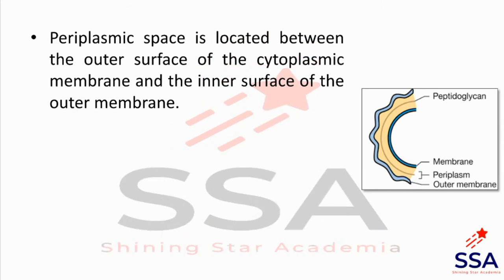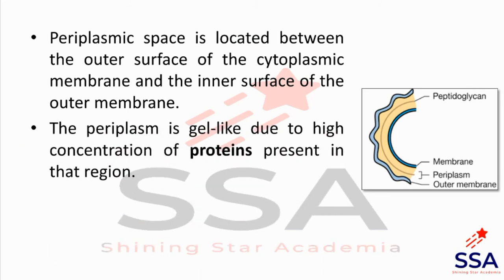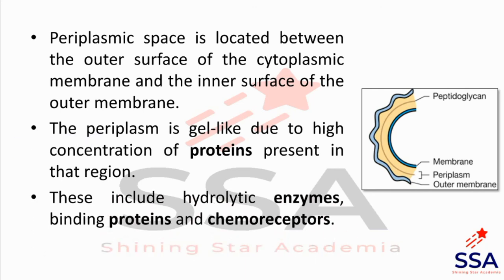Then the periplasmic space is located between the outer surface of the cytoplasmic membrane and the inner surface of the outer membrane. This space is known as the periplasmic space. And the periplasm is gel-like due to the high concentration of protein present in that region, like the cytoplasm. These include the hydrolytic enzymes, binding proteins and chemoreceptors, etc. These proteins are present in the periplasm or periplasmic space.